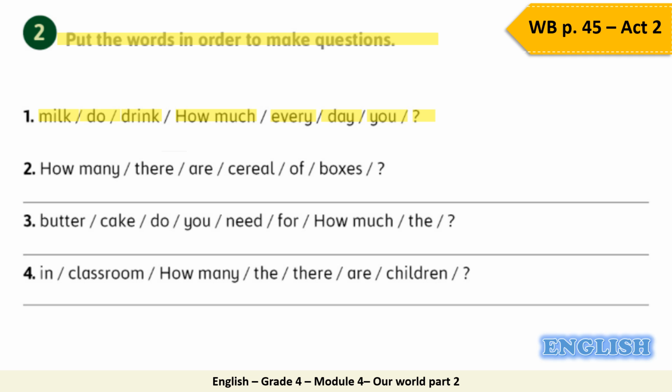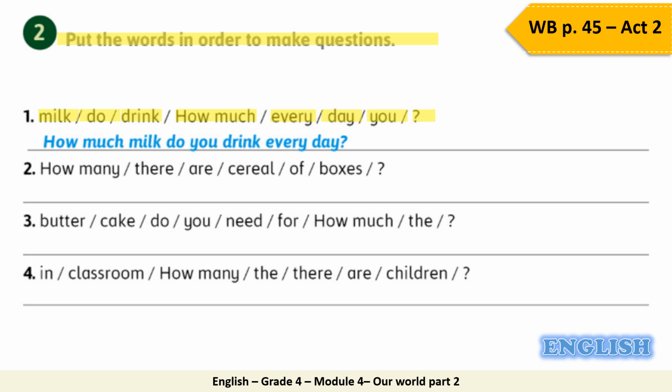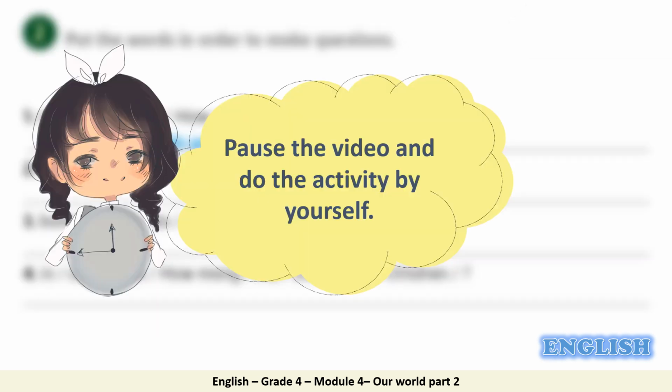Now let's start forming the questions. To make the question, we should start with how much, then milk, do you drink every day? Now it's your turn. Pause the video and do the rest by yourself.